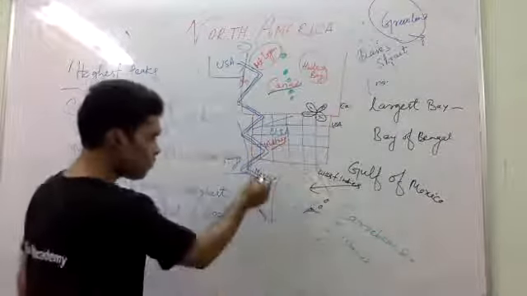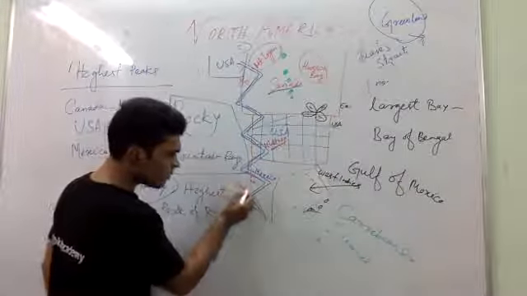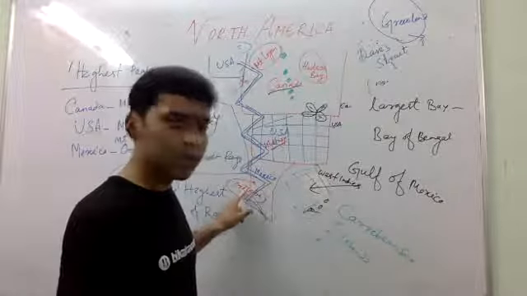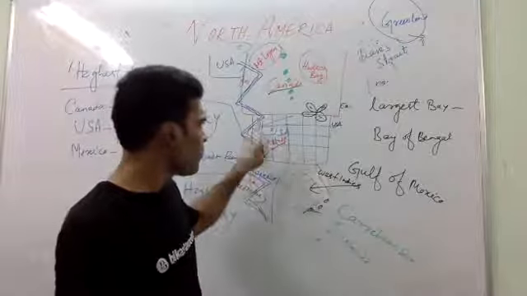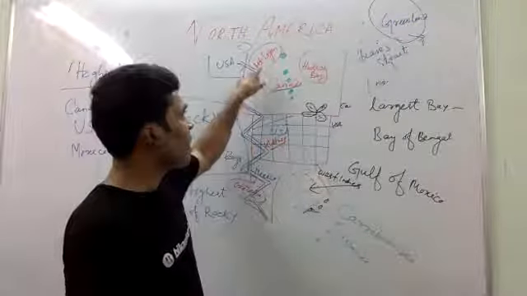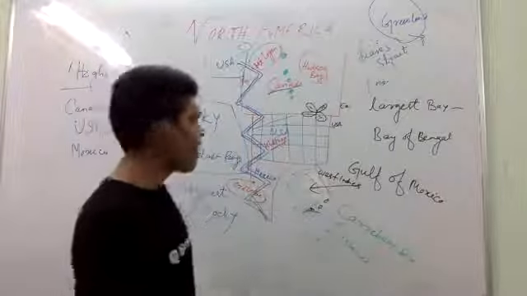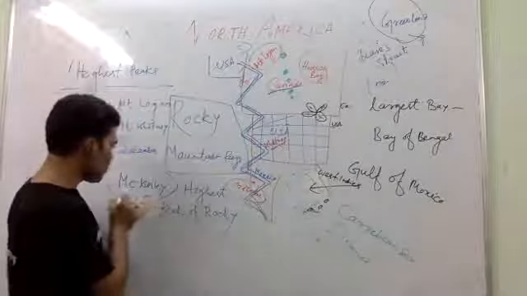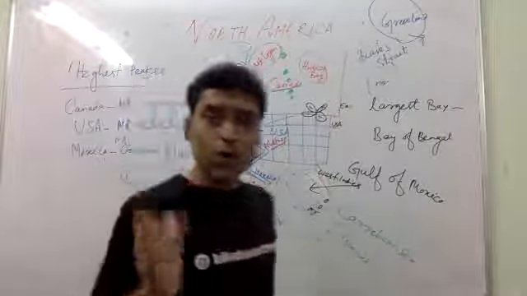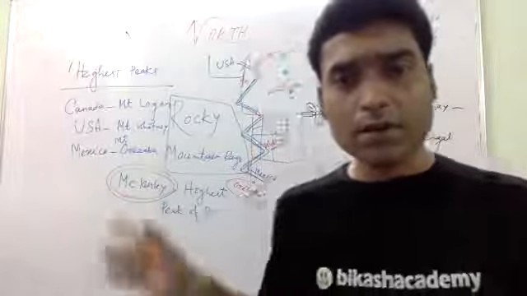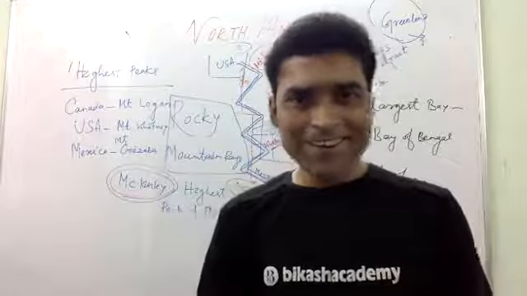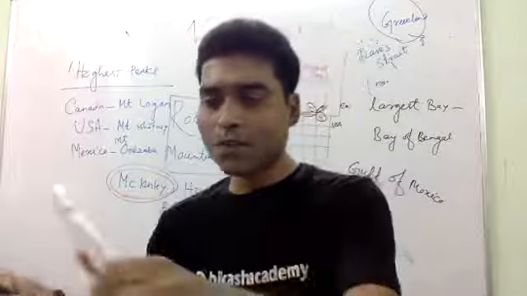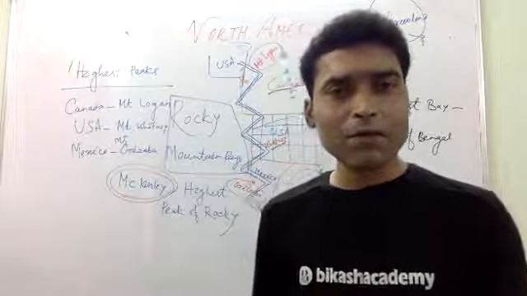And Orizaba is the highest peak of Mexico. So highest peak of Mexico, Orizaba. Highest peak of USA, Whitney. Highest peak of Canada, Mount Logan. And if you talk about the entire Rocky Mountain, then the highest peak is McKinley. This point you have to keep in mind while studying the mountain ranges of North America. And we'll talk right now about a few things related to mountain, or you can say hill ranges, of Canada and the USA. Let's discuss.